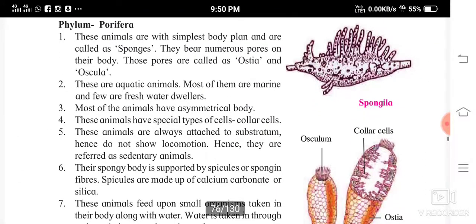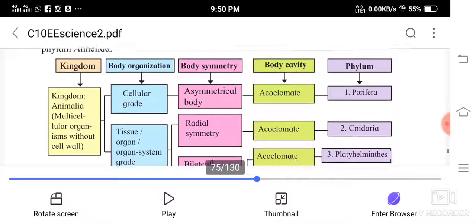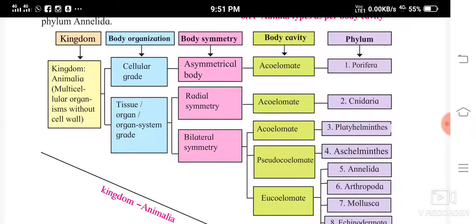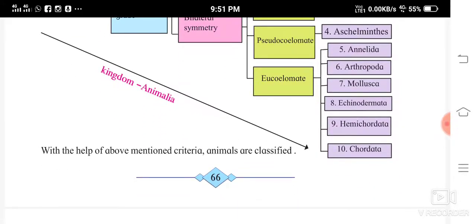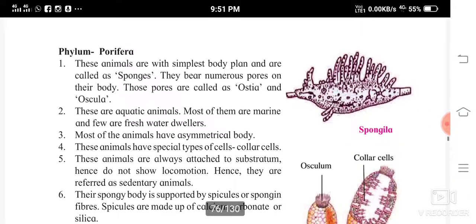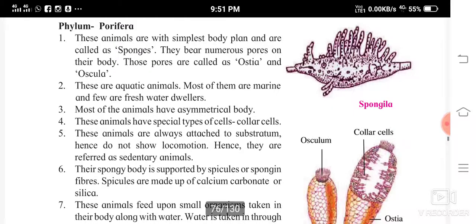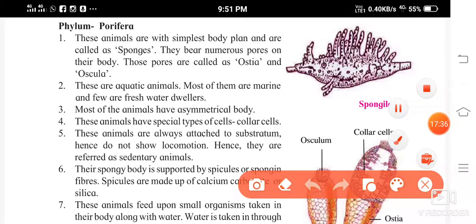Now phylum Porifera. Let us study the phylum Porifera first. You are going to study all this in detail: Porifera, Cnidaria, Platyhelminthes, Aschelminthes, Annelida, Arthropoda, Mollusca, Echinodermata, Hemichordata and Chordata. I have told you how to remember this, isn't it? Now phylum Porifera, see, these animals are with simplest body plan and are called sponges. So how is the body plan? It is very, very simple.